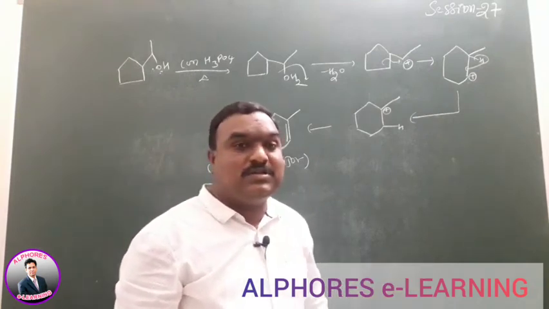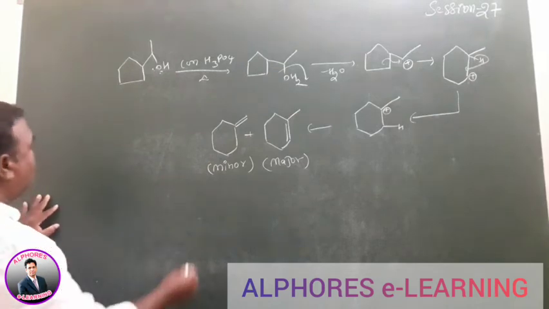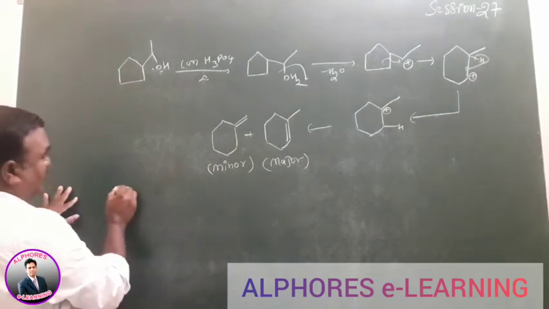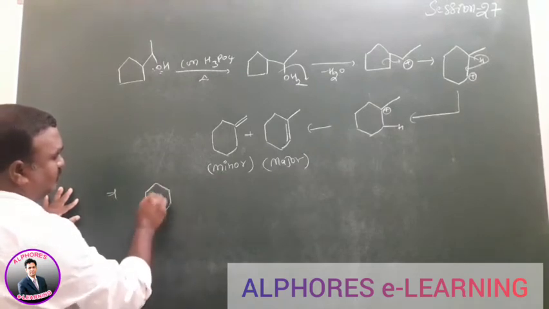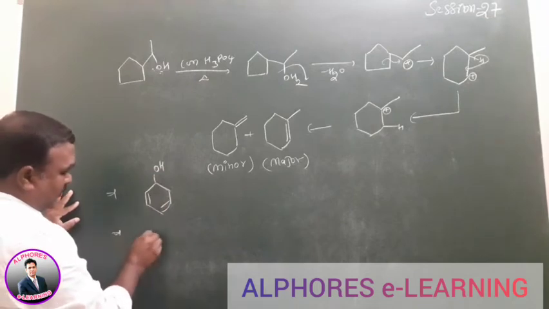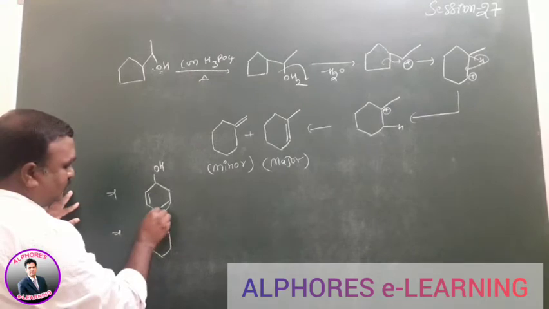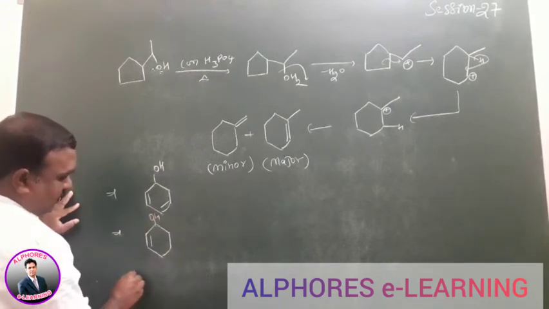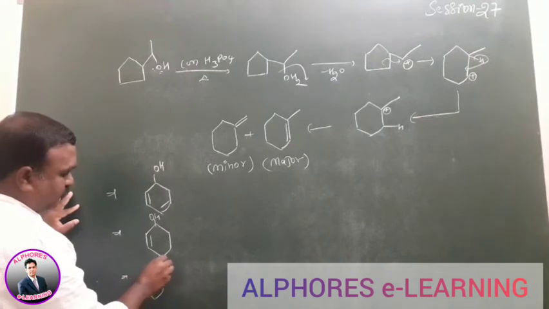For example, a compound is given like this, which is having OH. Again, a compound is given here with OH. Again, a compound is given without conjugation, having an OH group.